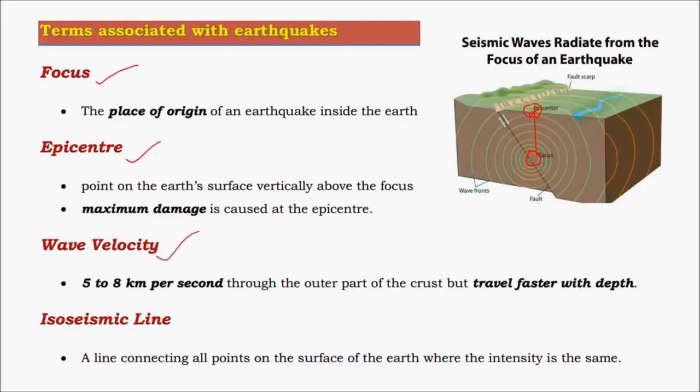And coming to the velocity of earthquake waves, they travel at a speed of 5 to 8 kilometers per second in the Earth's crust, that is in the upper part of the Earth, whereas they travel much faster with depth as density increases. The next one is the isoseismic line. It is the line joining all points where the intensity of the earthquake is similar.